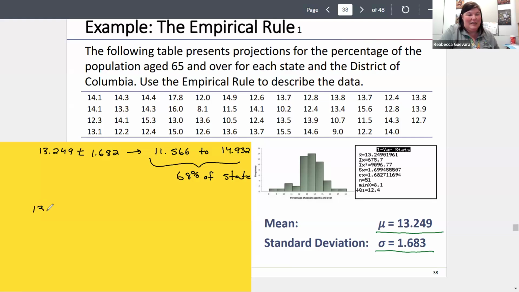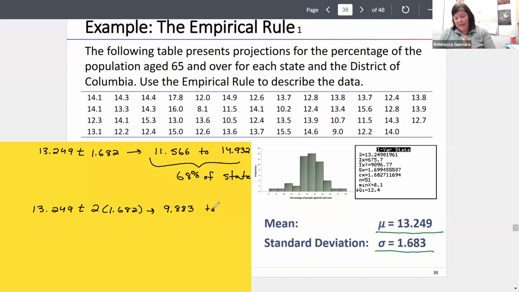If we take that same mean, but this time we add and subtract 2 of those standard deviations, so we subtract it twice and then add it twice. If I subtract 1.682 times 2, I'm going to have 9.883.